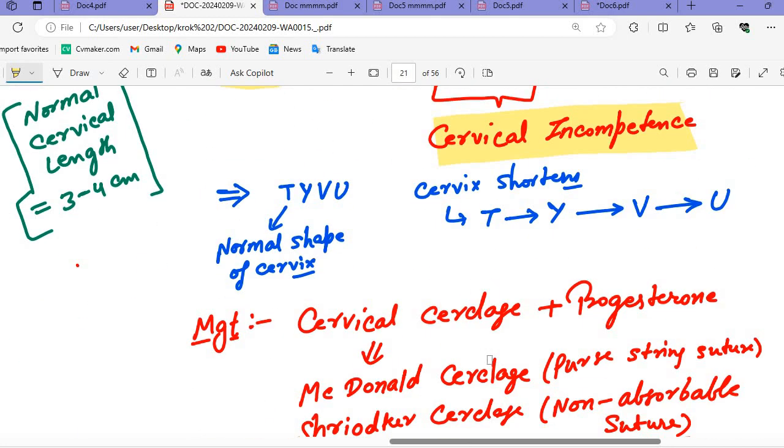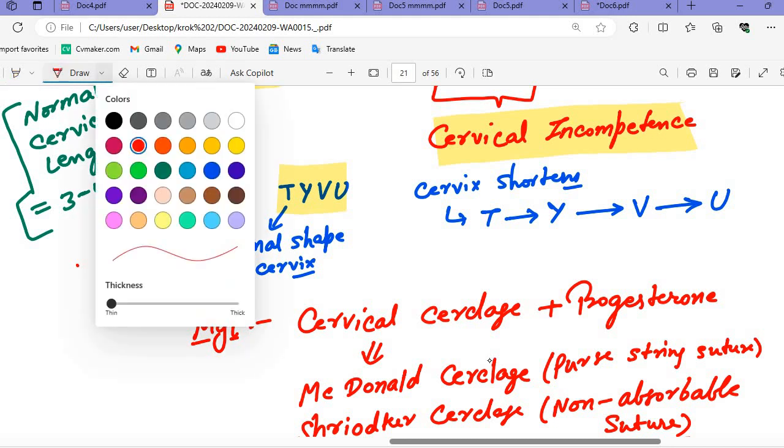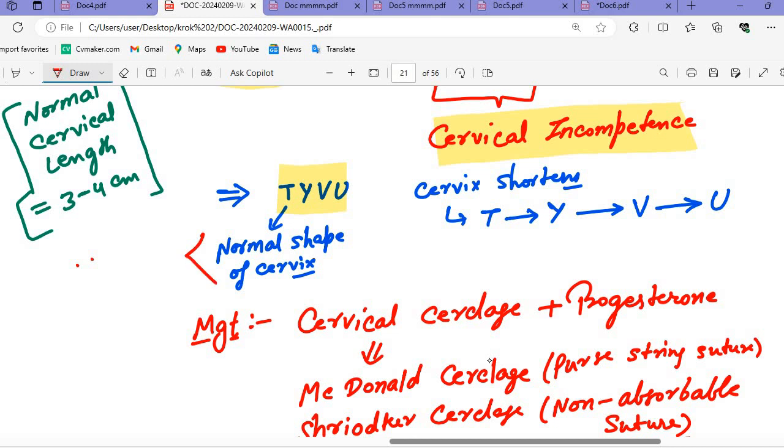Then remember TYVU. TYVU means the shape of the cervix. When we talk about the normal shape of the cervix, the T is the normal shape. As the cervix shortens, the T form will convert to the Y form, then to the V form, then the V will convert further into the U form. The important management is cervical cerclage, plus we give progesterone.